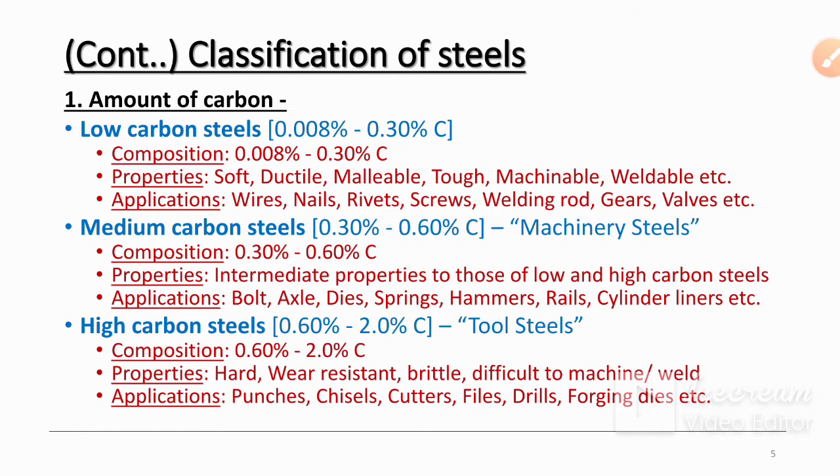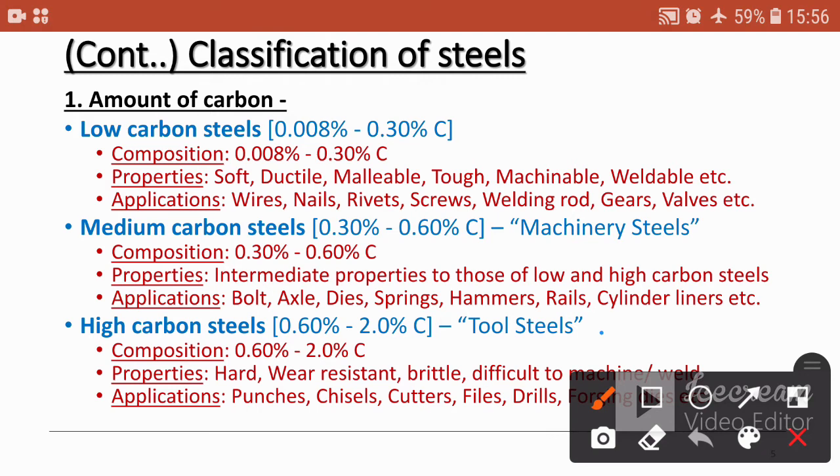They are difficult to machine or weld. As the percentage of carbon is more, hardness is more, so you cannot machine easily. Applications are punches, chisels, cutters, files, drills, and forging dies. Mostly tools are made up of high carbon steel.